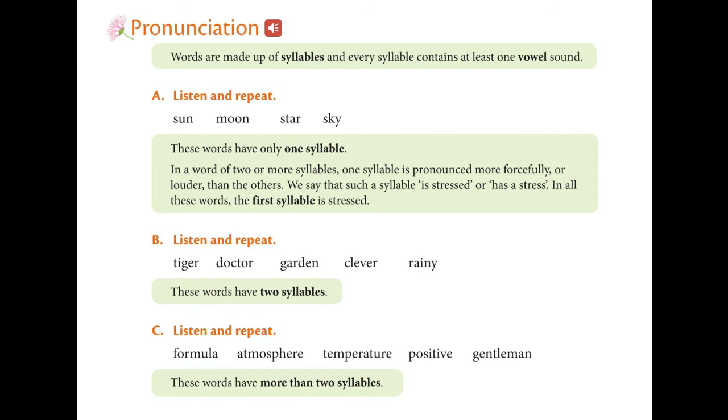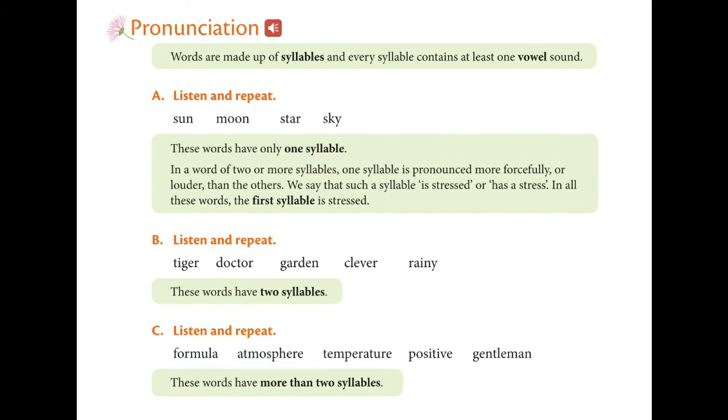For example, listen and repeat: sun, moon, star, sky. These words have only one syllable. For example, sun: only one syllable, one step of speaking.